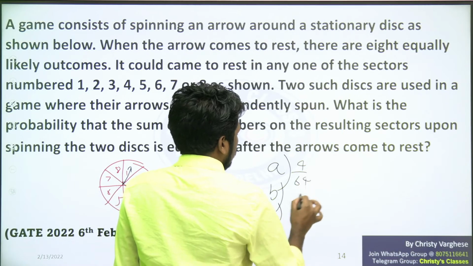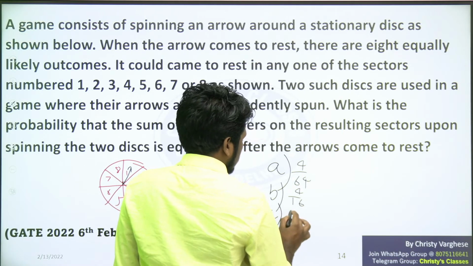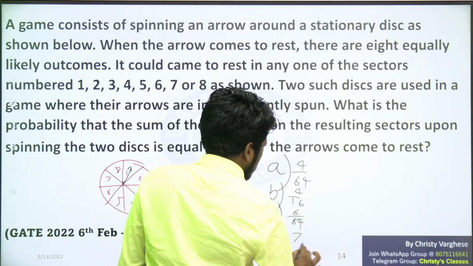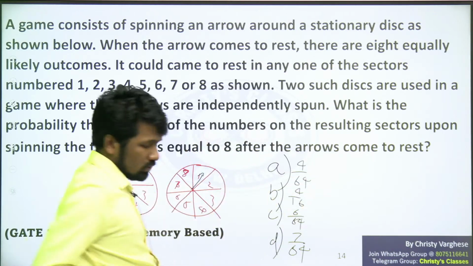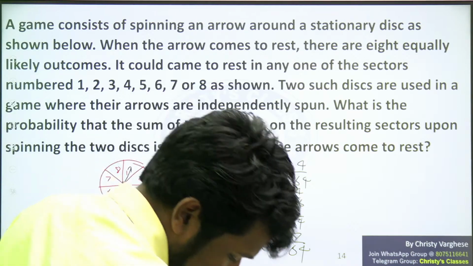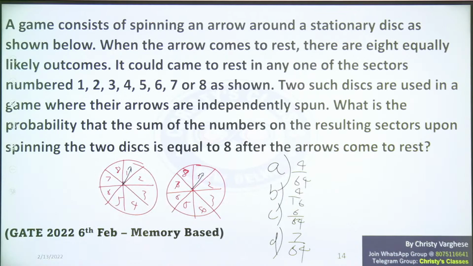4 by 64, 4 by 16, 6 by 64, 7 by 64. These are the 4 options. The options may be different, but the correct answer is there in those 4 options. Post your answers.